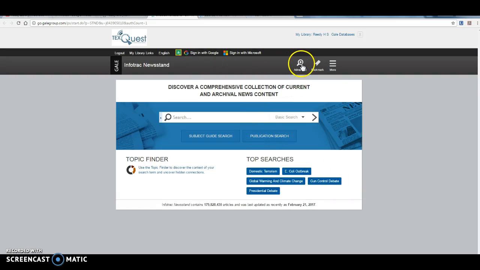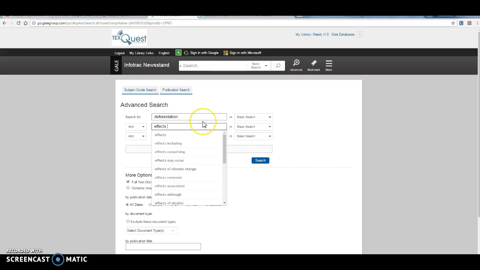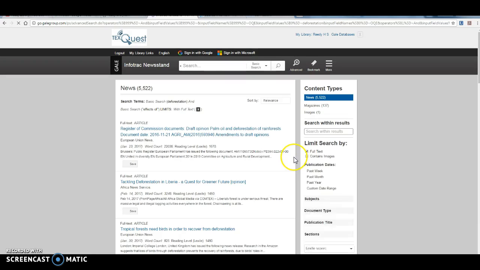Just know that when you go into this database, you may want to come over here to Advanced and type in specific words at this point. So if you're looking for deforestation and then effects of, you may want to put in those very specific terms here and click search. And then that's going to pull up resources that are more in line with that.